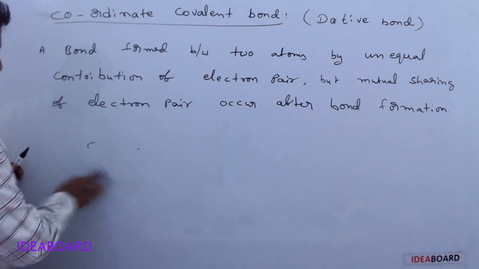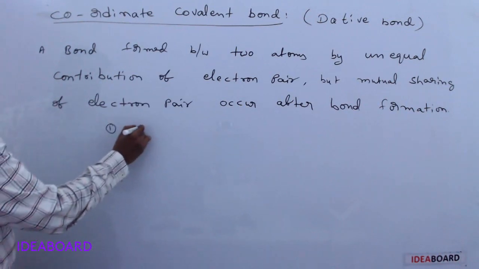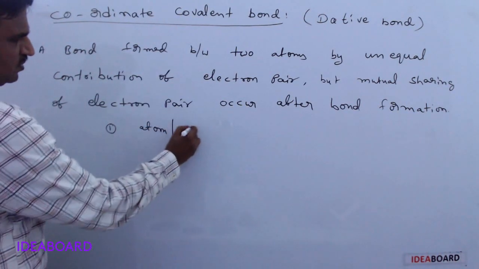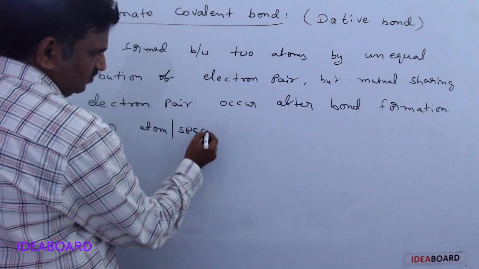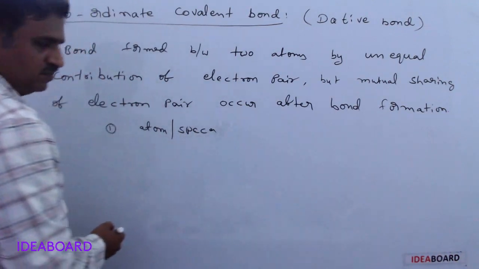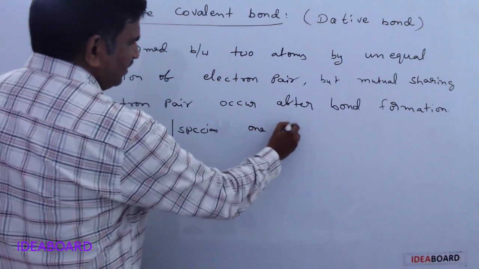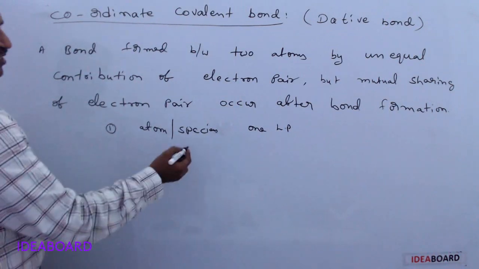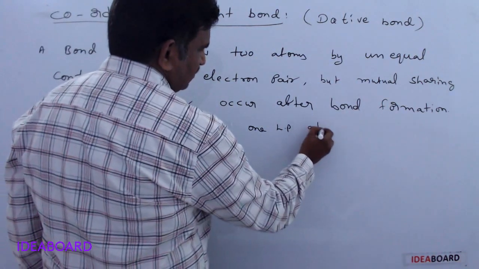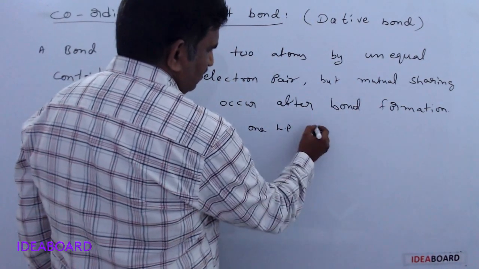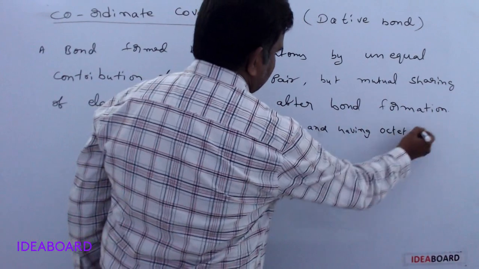The first thing is one atom or species, maybe an ion or a molecule, which contains a minimum of one lone pair and already has an octet configuration.